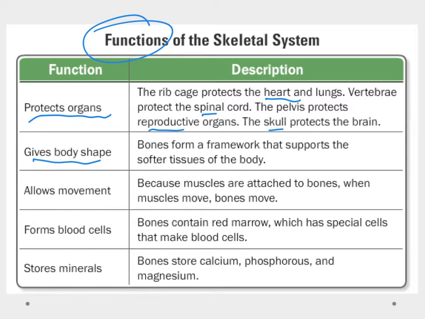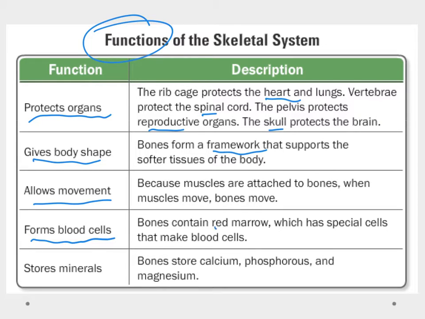It's also what gives the body shape. Remember, bones are the framework that support the softer tissues. Most of the body is going to be soft tissues, so we'd be a lump without the bones. The bones give us our shape. They also allow for movement because that's what the muscles are attached to. So when the muscles move, the bones move, and since the bones give us our shape, that's what allows us to move. It's also where we form blood cells.